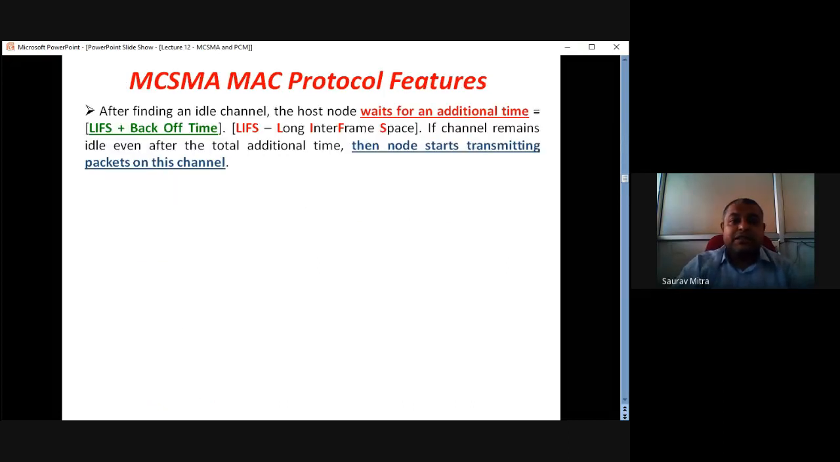Suppose now it has found an idle channel, so the idle channel list is not empty. The sending node has found an idle channel. But as soon as it finds the idle channel, the node does not immediately send data over it. There is a process in between. So what is the first step? Sensing TRSS and comparing it with ST. If TRSS is less than ST, the channel is free. If TRSS is greater than ST, the channel is not free.